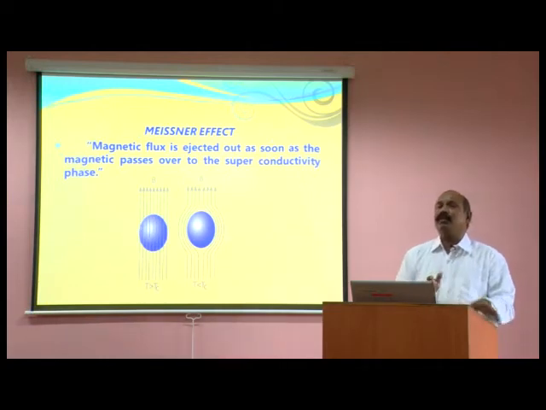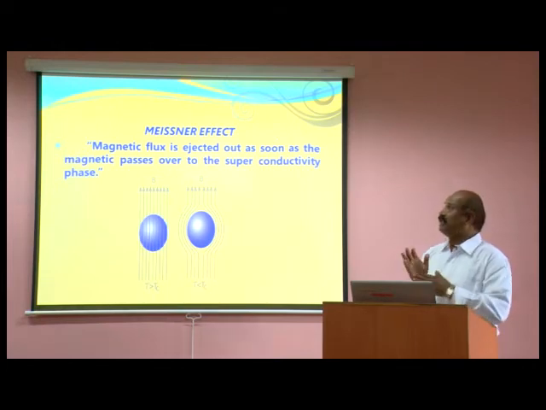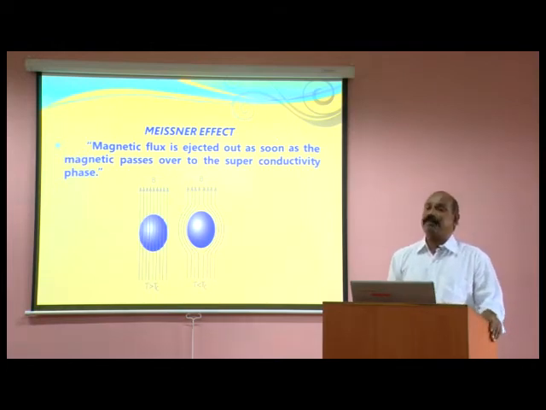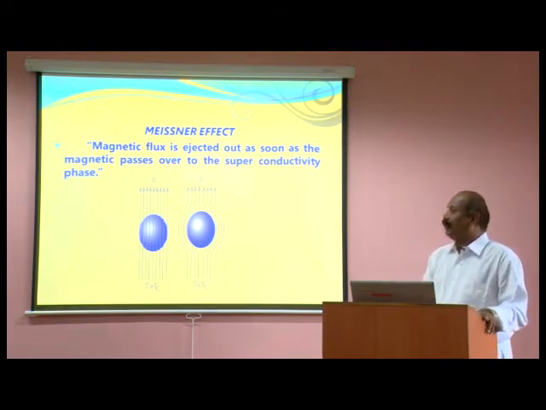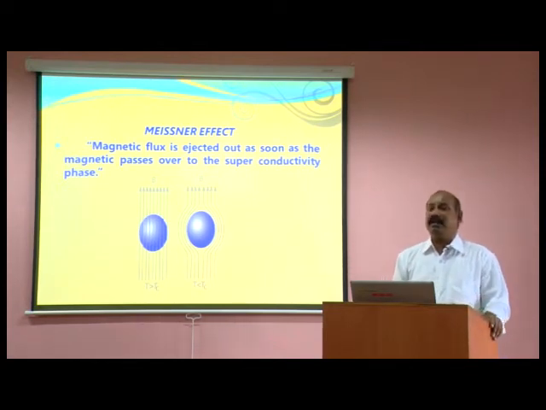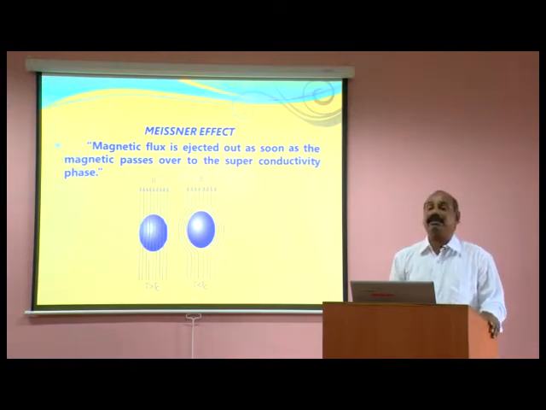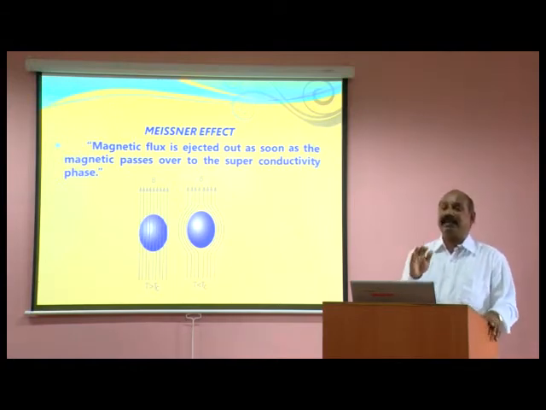Whenever you want to know about superconducting material, the Meissner effect is the main important phenomenon. The blue ball is indicating a superconducting material. When the temperature is much greater than the critical temperature and you apply the magnetic field, the magnetic flux lines penetrate the superconducting material.